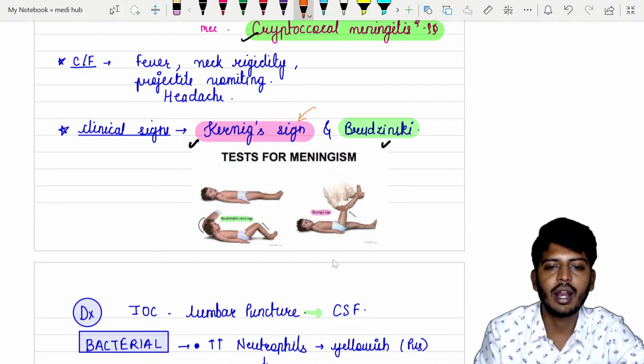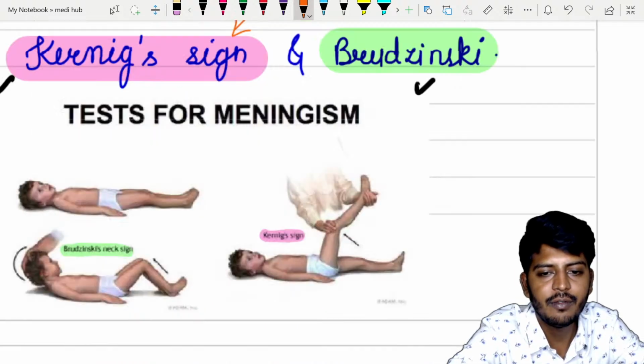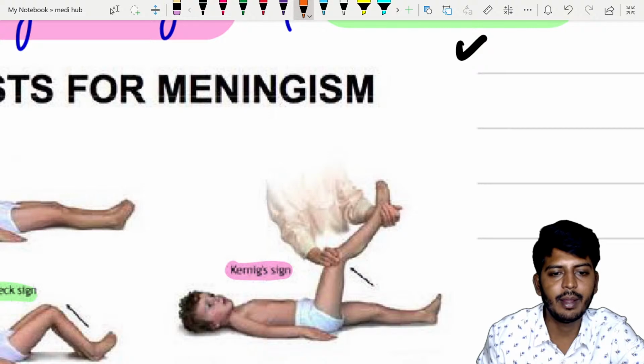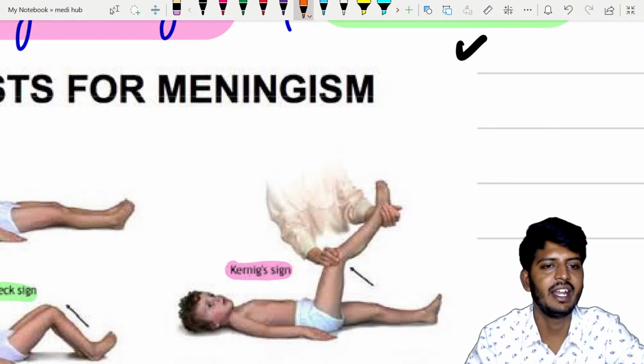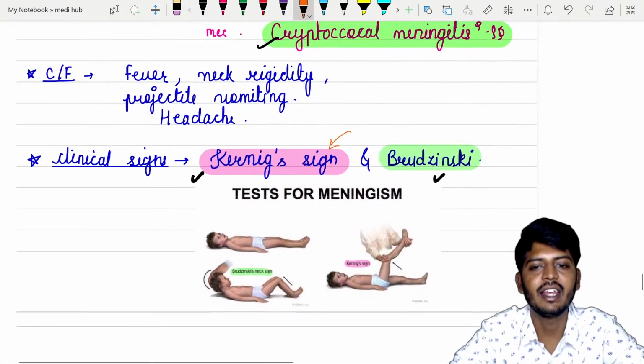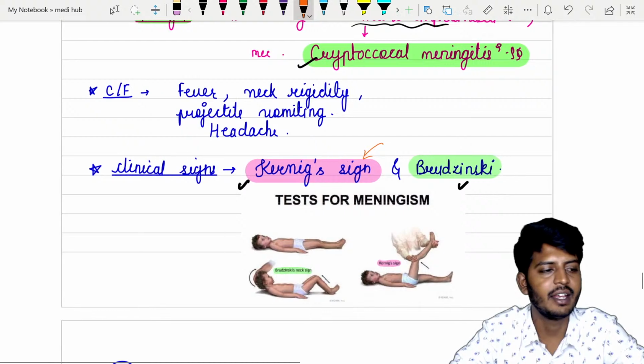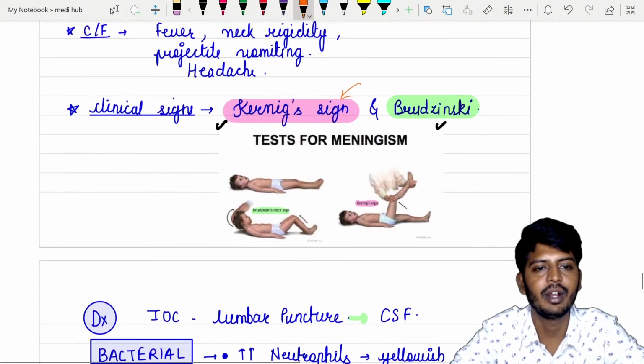So if you try to raise the leg of the baby, look here, if you try to raise the leg of the baby, the baby will have a severe headache. That is only called a Kernig sign. That is a very important sign for what is that?